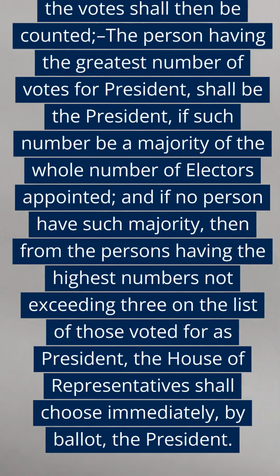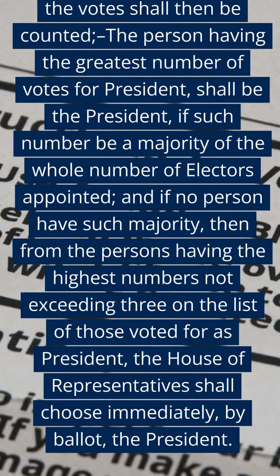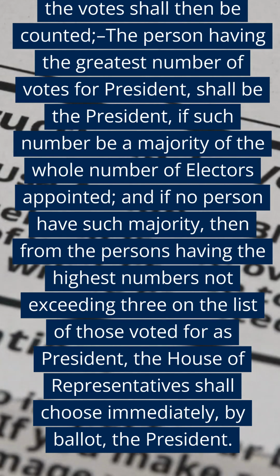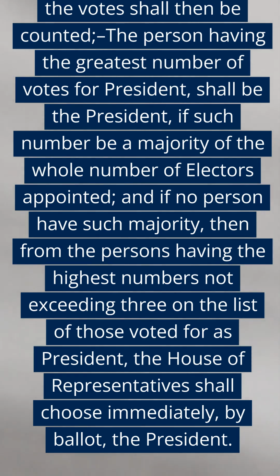The electors shall meet in their respective states and vote by ballot for president and vice president, one of whom, at least, shall not be an inhabitant of the same state with themselves. They shall name in their ballots the person voted for as president, and in distinct ballots the person voted for as vice president, and they shall make distinct lists of all persons voted for as president, and of all persons voted for as vice president, and of the number of votes for each, which lists they shall sign and certify,